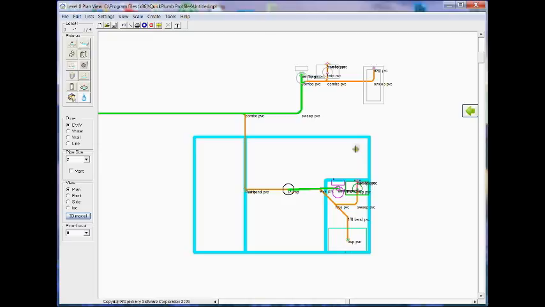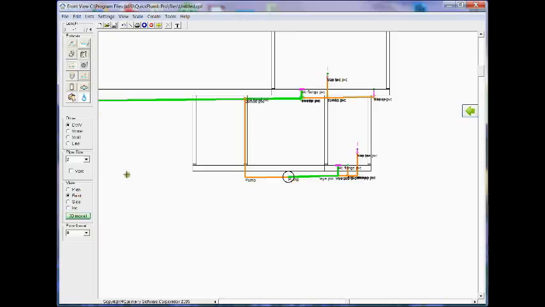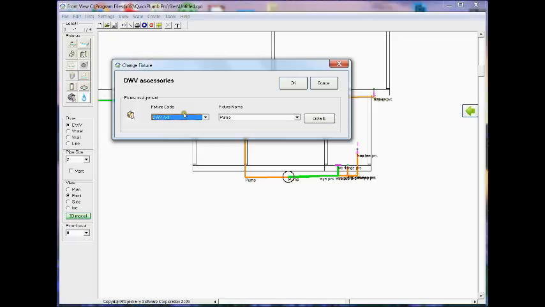Real quick, I'll go ahead and add a check valve. We'll go back to the front view, and I'll go ahead and select another DWV accessory. I've got to change the fixture code. Each accessory should have a unique fixture code.